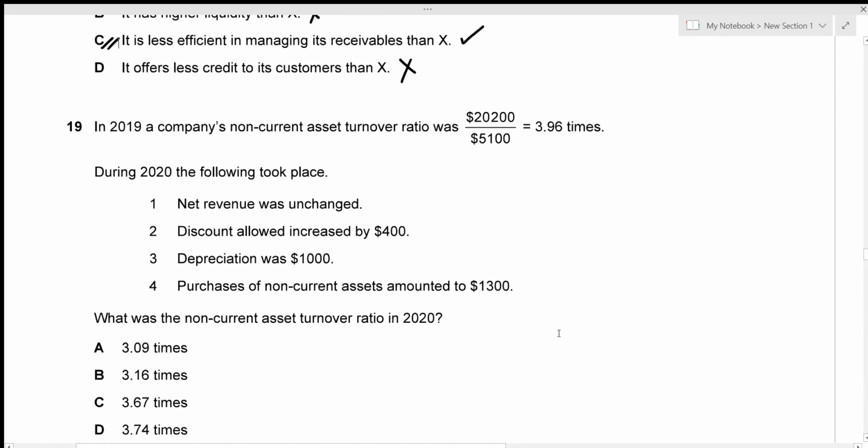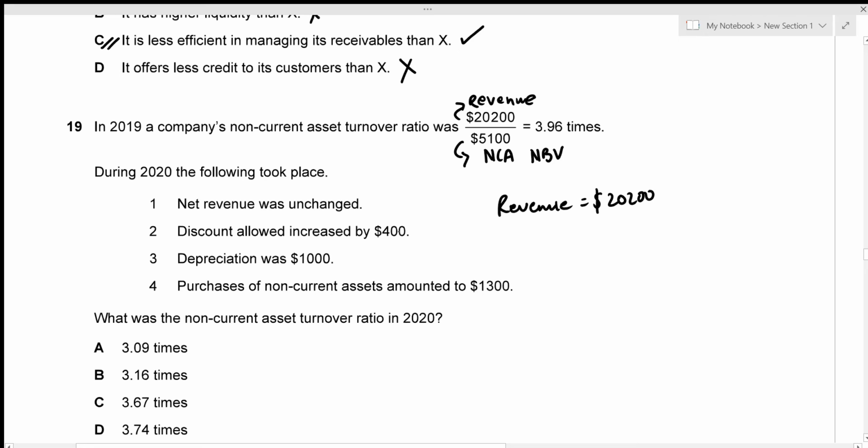Question number 19, we have a company's non-current asset turnover ratio. So we're given the values over here, right? This is going to be revenue, because that's the formula for the non-current asset turnover ratio, and this is going to be the non-current assets. It's actually the net book value. Now the net revenue was unchanged for the year 2020, which means the revenue is still going to be 2200,